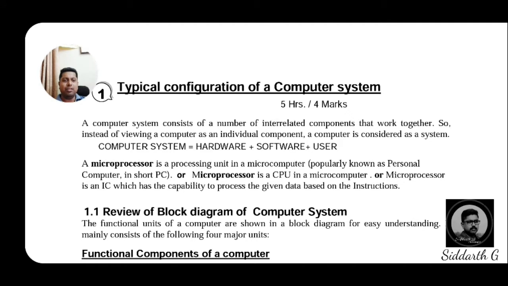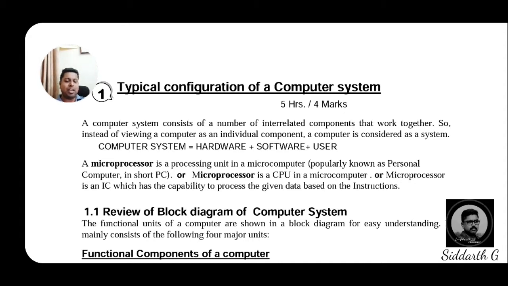So the users are also very important, they play a very important role for the computers. If users are there, then only these kinds of systems will work properly, and also we will utilize those devices. So that's why a computer system needs not only hardware and software, but users are also very important. So remember the point, students.